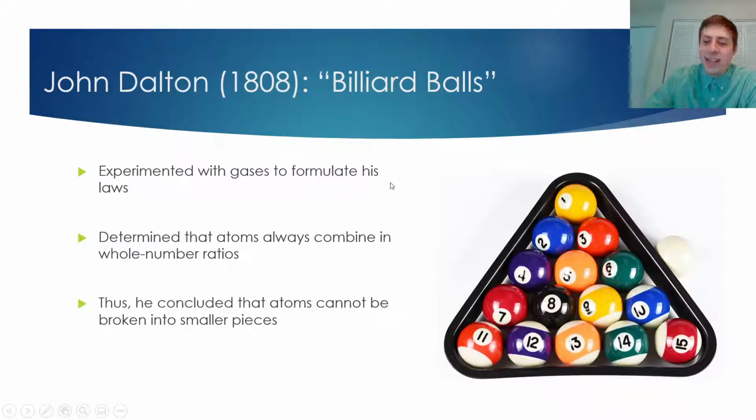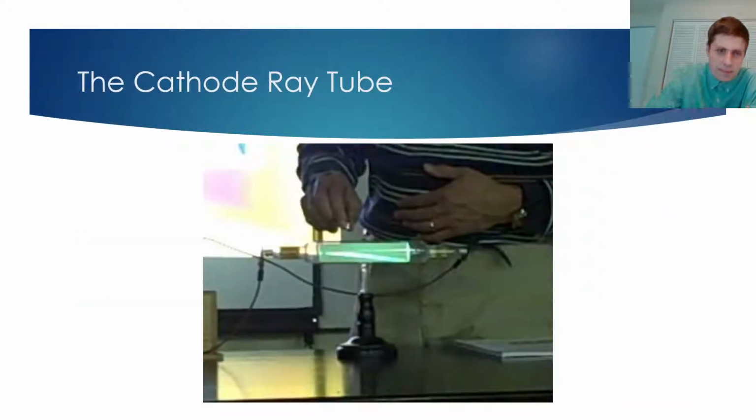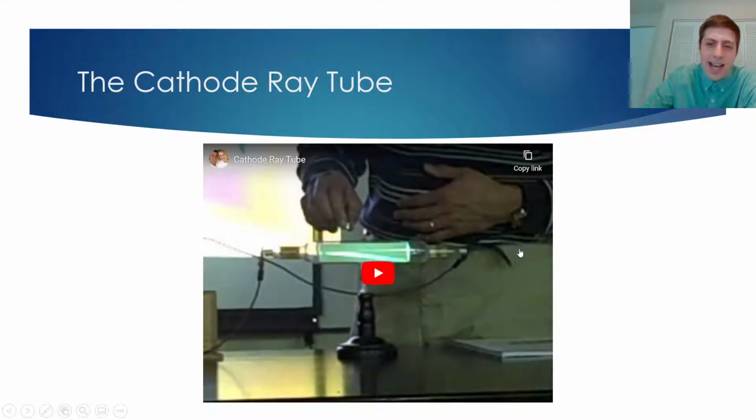And that's where we get this idea of these sort of billiard balls, right? So there are different varieties of atoms, just like there are different varieties of billiard balls. There's the 1 ball, and that's yellow. There's the 2 ball, and that's blue. There's the 8 ball, and that's black, right? So you can tell certain atoms apart, but they pretty much all behave in the same way, and they can't be broken apart into anything smaller. The balls can be bigger or smaller, but they're not much different in the ways that they behave. Now we're going to learn, of course, that this is incorrect.